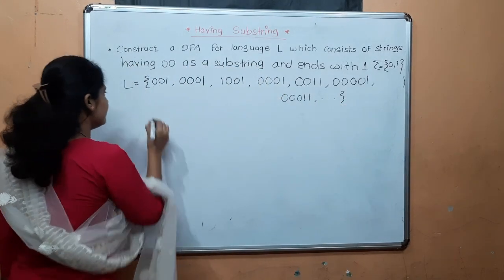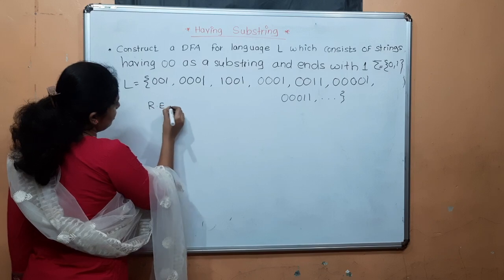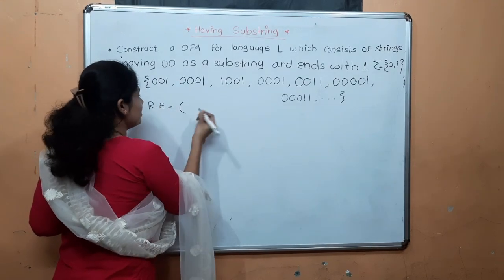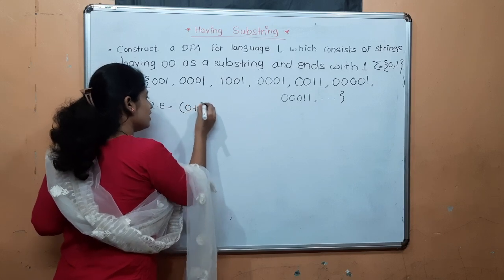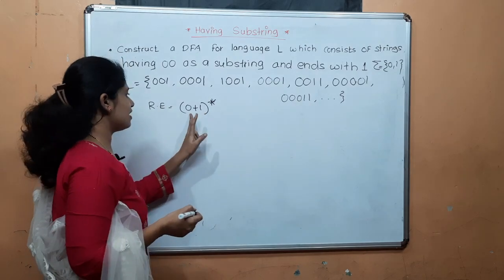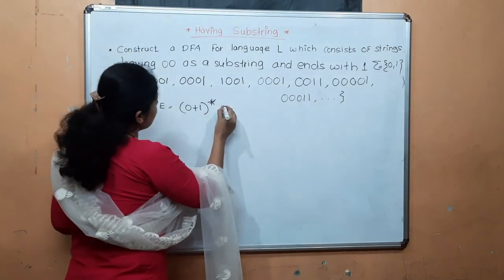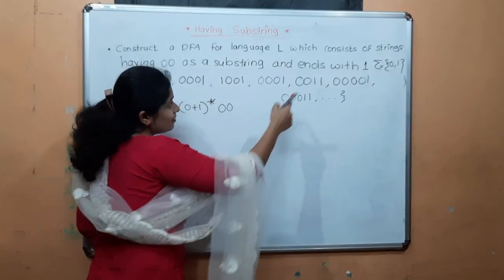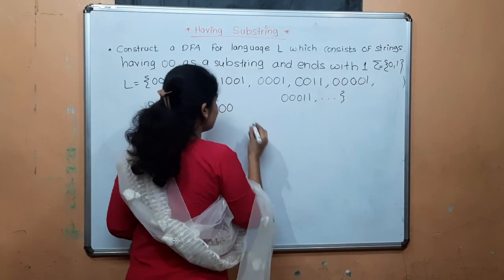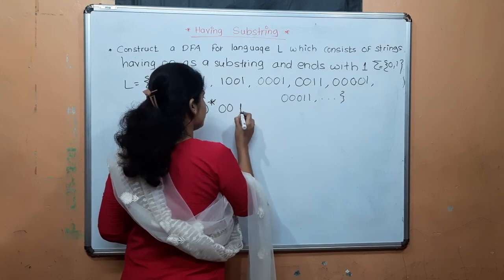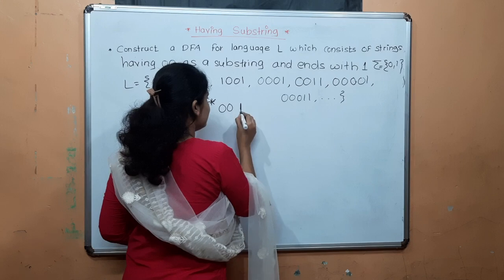Okay, now write the regular expression. What is the regular expression of the given language? The string can start with either 0 or 1, which is not restricted here, so it can start with either 0 or 1, having 00 as a substring and it ends with 1.